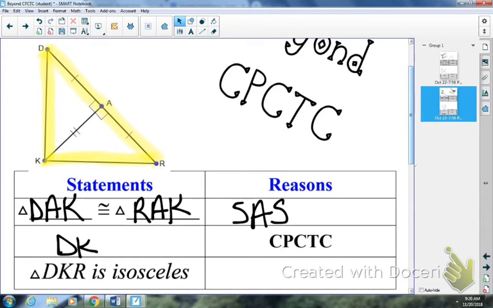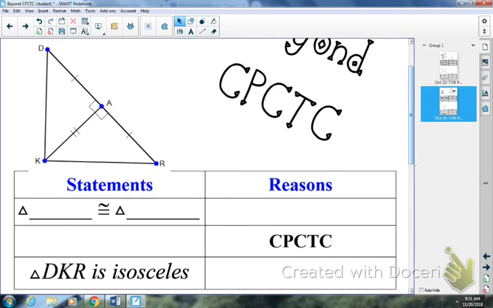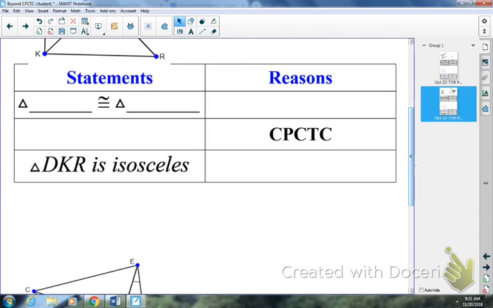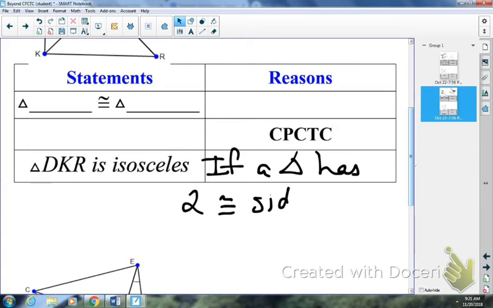So I'm going to say segment DK is congruent to segment RK by CPCTC. And then my reason is going to be the converse of what I had originally on my note cards. Okay, so hopefully everybody has this written down. If I take that away so I can scroll down and write a little bit larger, I'm going to say something like this. If a triangle has two congruent sides,